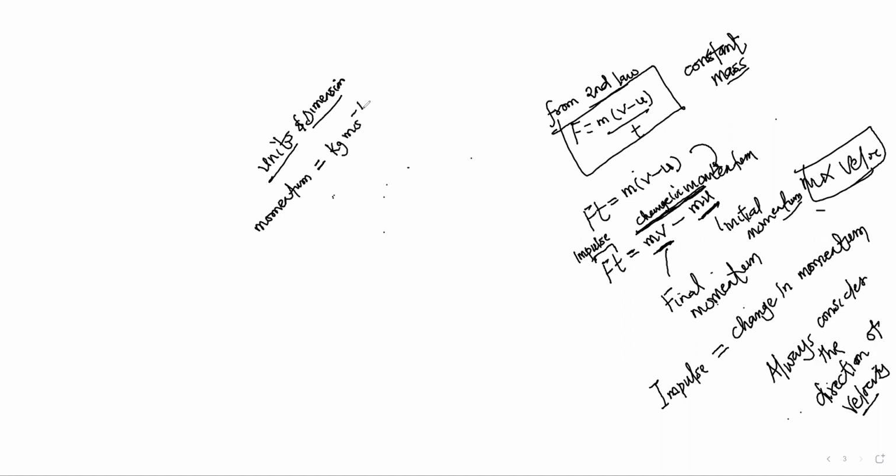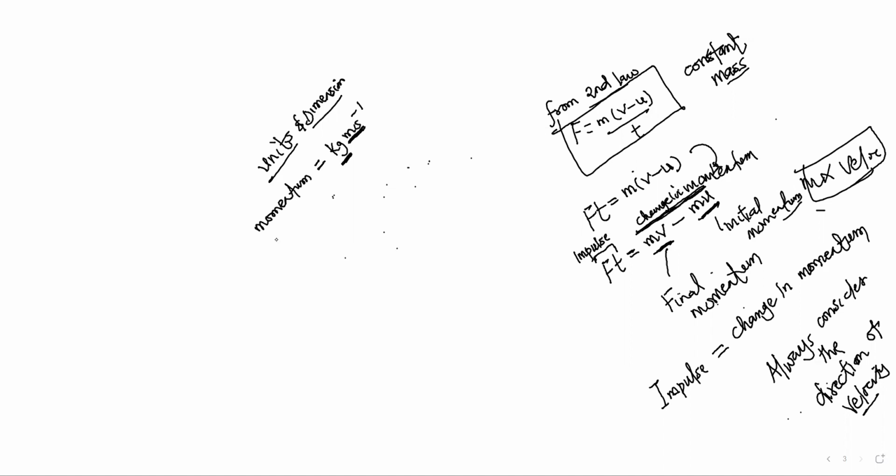Why? Because it's mass times velocity. Mass is kilogram. Velocity is meter per second. That's the unit of momentum, kilogram meter per second.